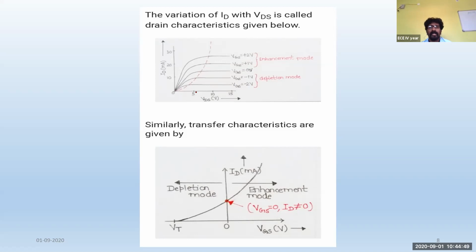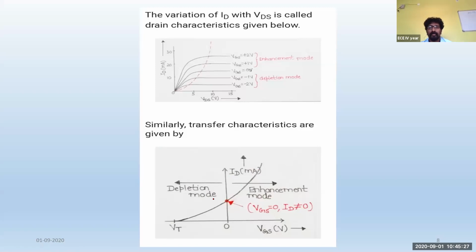Now coming to the transfer characteristics. These are the transfer characteristics for the enhancement mode transistor. This is how the transfer characteristics take place between ID, the drain current, and VGS. And this is the threshold voltage of the transistor. You can see this is the point where VGS equals 0. If VGS equals 0, there will be no conduction in case of enhancement mode. The channel will not be present, so ID will be equal to 0.